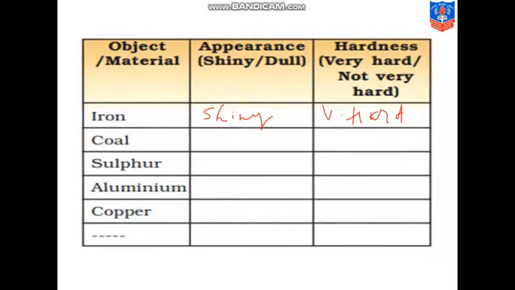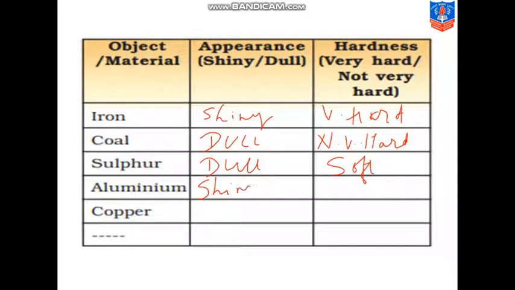Can you break it with your hands? No, it's not possible. We have to use a hammer to hammer it or turn it into sheets. Next is coal. Coal's appearance is not shiny, so it is dull. And it is not very hard. Then is sulfur. Sulfur is also dull in appearance and it is a soft material.